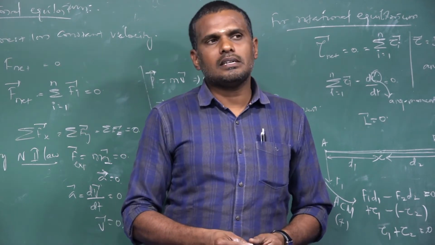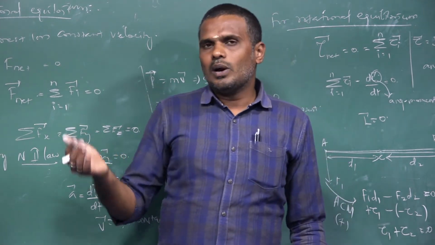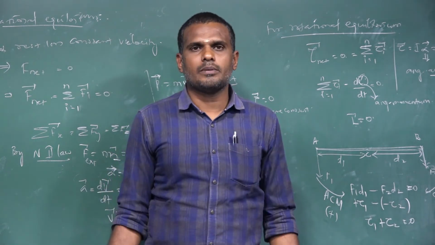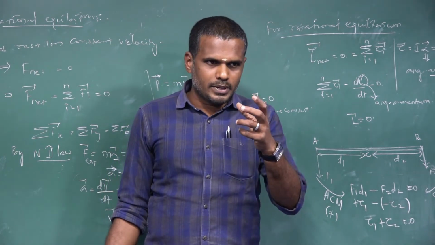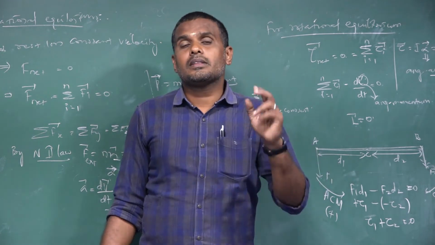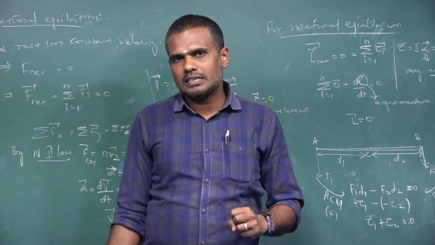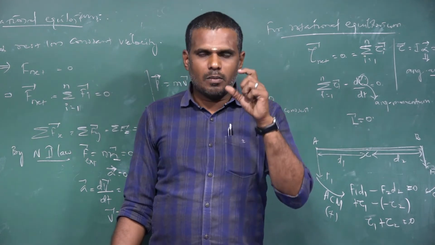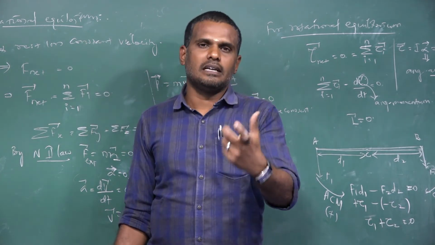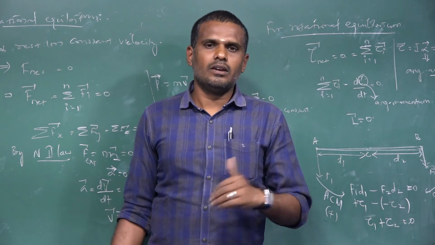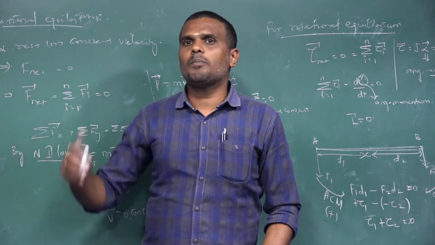Partial equilibrium in the sense that the body will have translational equilibrium, but it won't possess rotational equilibrium. Or if a body is in a state of rotational equilibrium, then it won't possess translational equilibrium. If this kind of condition exists, then we can say the body is in a state of partial equilibrium. If partial equilibrium exists, then we can speak about what a couple is.